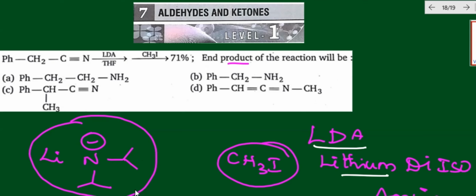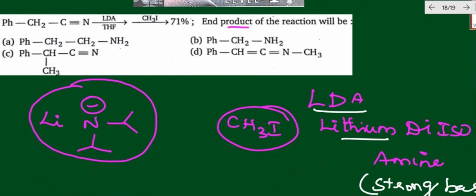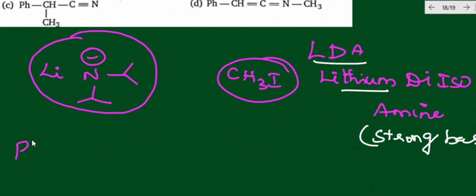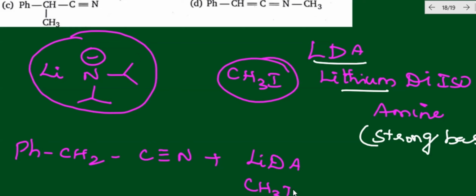Now, coming to this point, here we have Ph, here CH2, here C triple bond N. When it is combined with lithium diisopropylamide along with the CH3I, what is the product you will be getting? We will write only the end product. Replacement of hydrogen, I just mentioned.